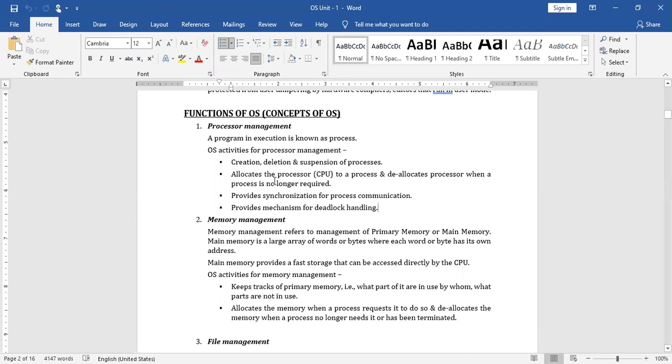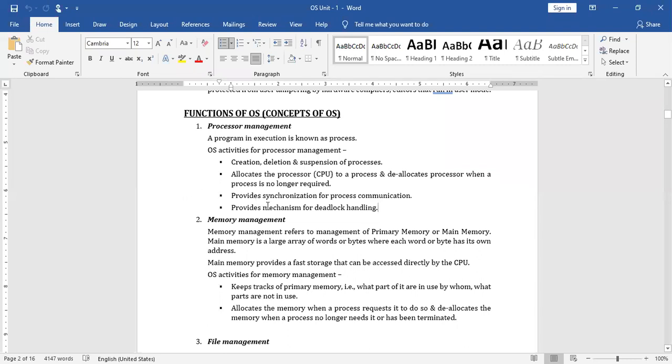That is what we call allocating the processor, that is the CPU, to a process. After executing it, it deallocates the processor when a process is no longer required. Very soon we are going to discuss in detail all this process management. Just remember every process gets executed, or finishes its execution, with the help of CPU. Scheduling is an important concept here.